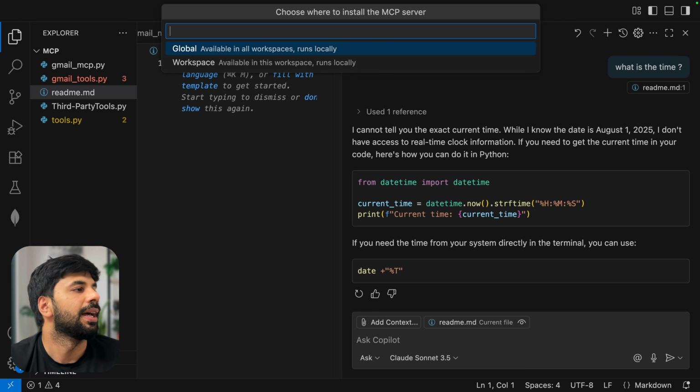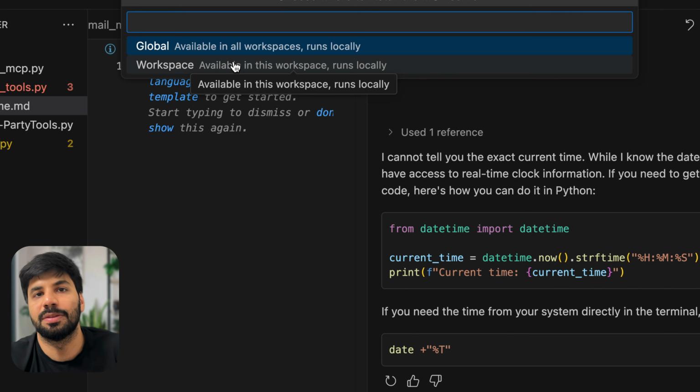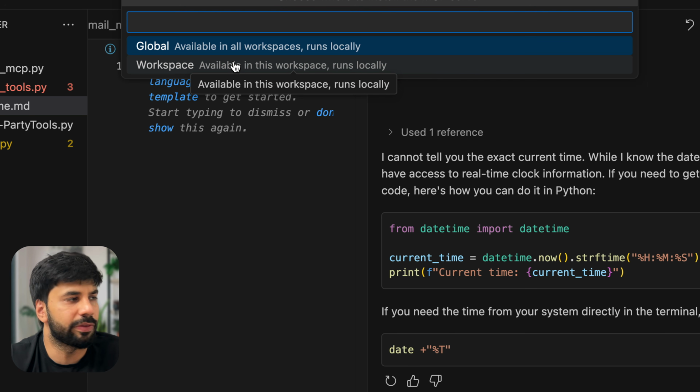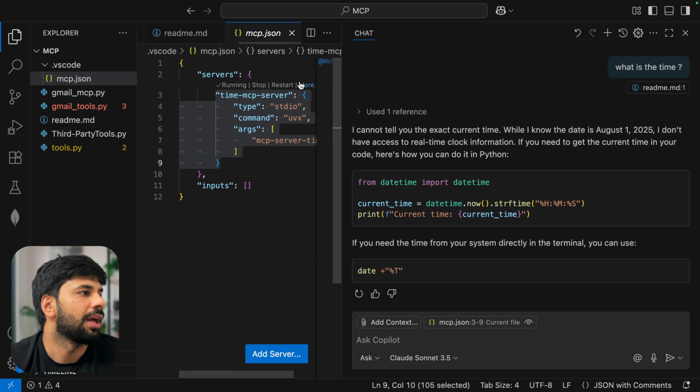Simple. Then what I have to do, everyone, it is asking me if I want to make it global, available across all the workspaces, or available in this workspace only. Both of them will run locally because it's stdio. Let me do this. And now you see how the same has been added.